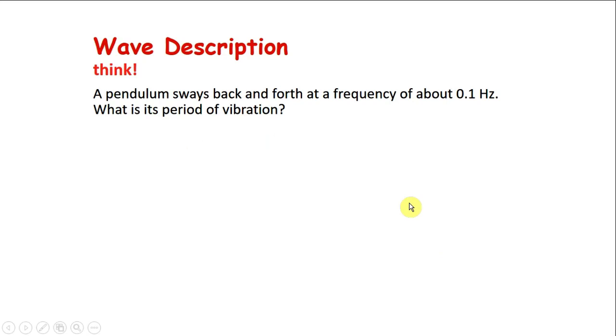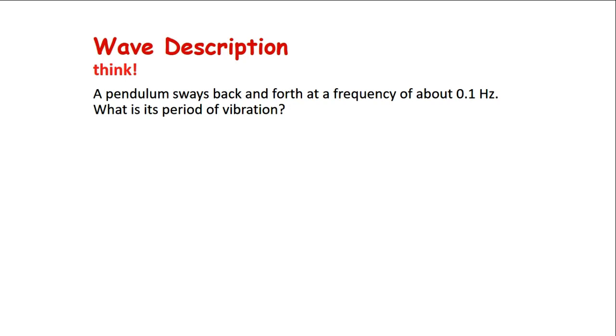Now we have another question. Let's say there's a pendulum that's swinging back and forth, and that's a vibration with a frequency of about 0.1 hertz. So that's the frequency. The question is, what is the period of the vibration? If you think about it, it's an easy question. Let's first try to understand the meaning of 0.1 hertz. This means the pendulum is swinging back and forth, and each second it is making 0.1 of a cycle. So it doesn't complete a cycle, just a tenth of a cycle.